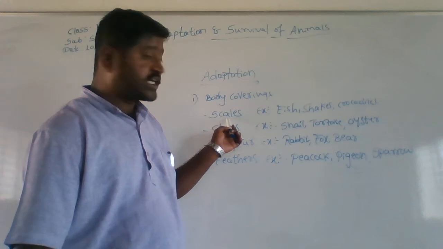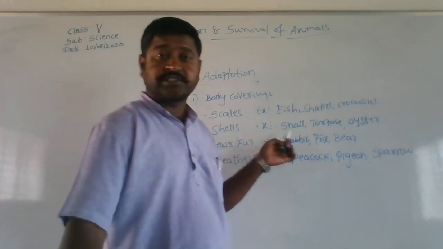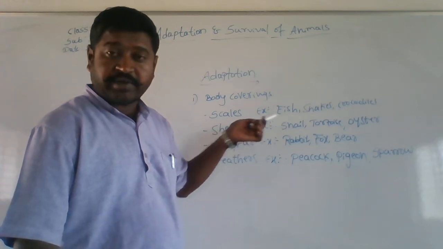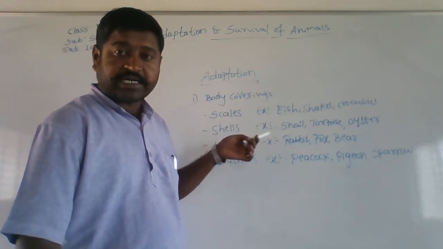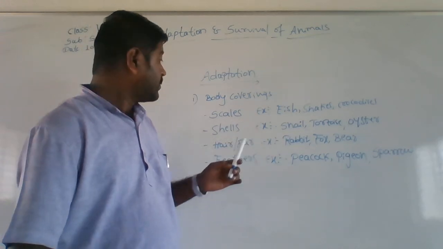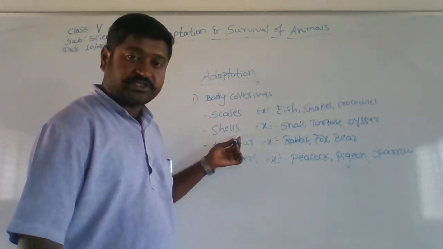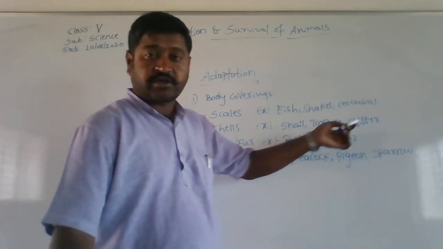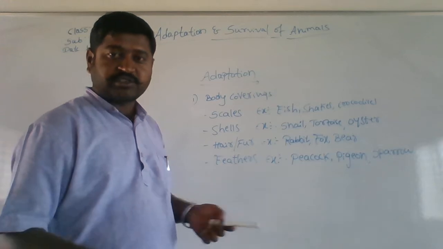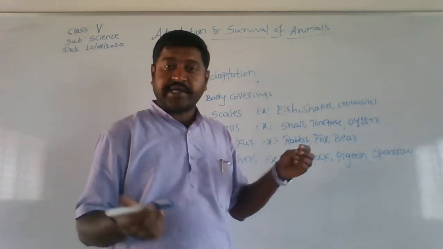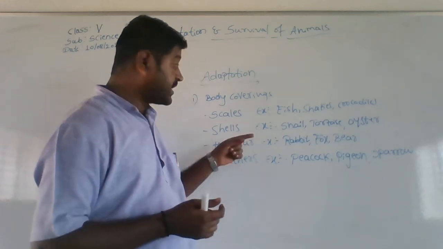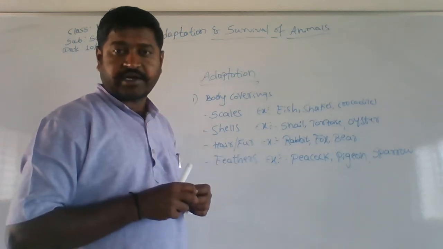So in this first category, the organisms which have scales, their scales are helping them to protect themselves from other organisms. Then coming to the second one, shells, like snail, tortoise and oyster. Whenever other organisms come, they withdraw themselves into that shell and get protected.